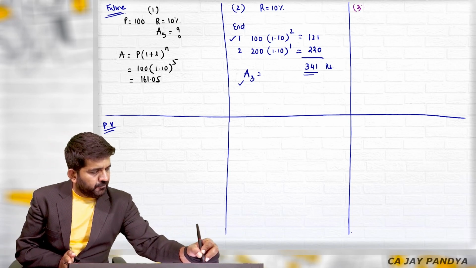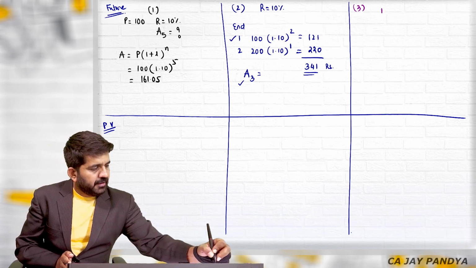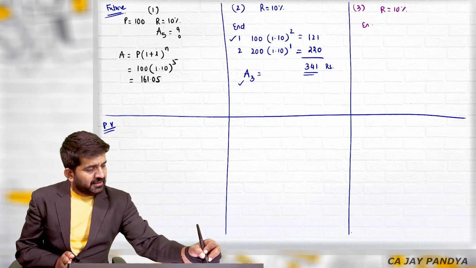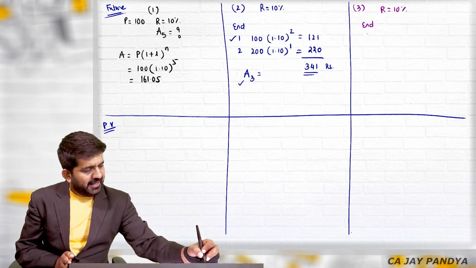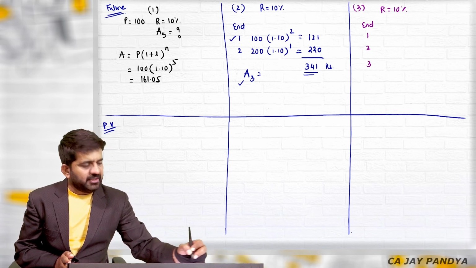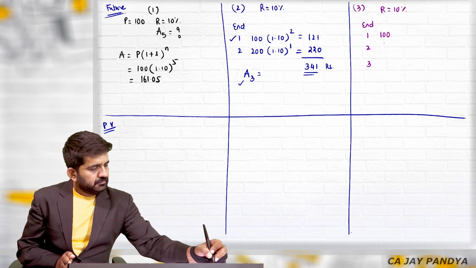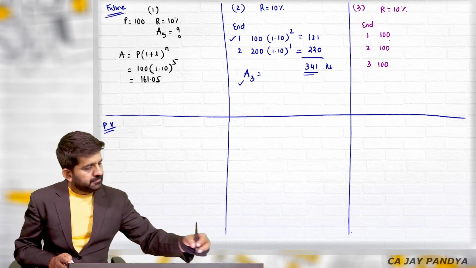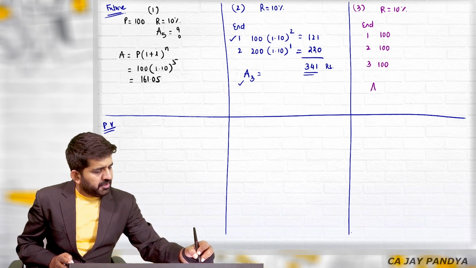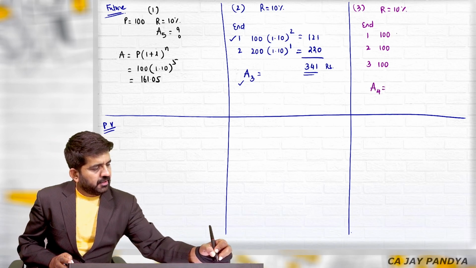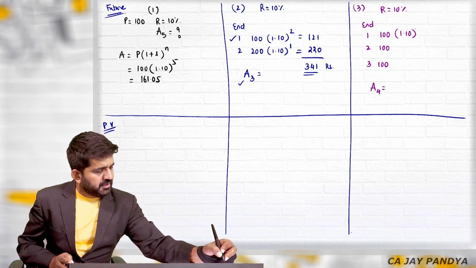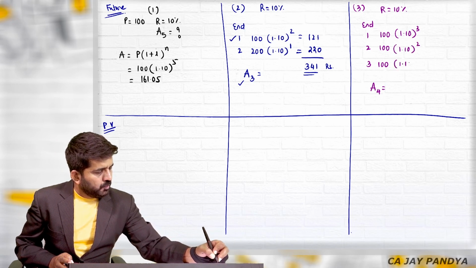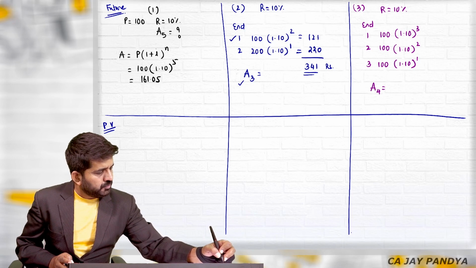Third category of questions goes like this. The rate of interest is 10% and the amount invested at the end of first, second and third year are equal. So they are termed as annuity questions. What is amount after fourth year? How to find out? 1.10 raised to 3, 1.10 raised to 2, 1.10 raised to 1.